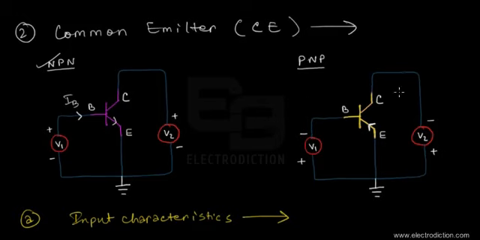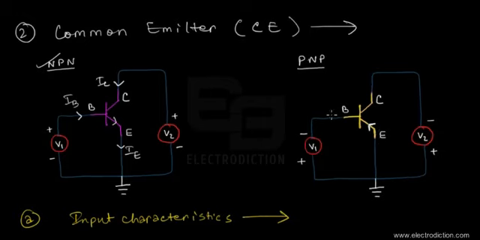Now, similar to the common base mode, the CB mode that you've seen previously, the collector terminal here serves as the output terminal, and quite usually the output current is obtained at the collector terminal itself. So I'll write IC over here, and we'll have the emitter current going out through the emitter terminal. These are the directions of the currents in the case of the NPN type of BJT, and for the PNP type BJT it's just the reverse.